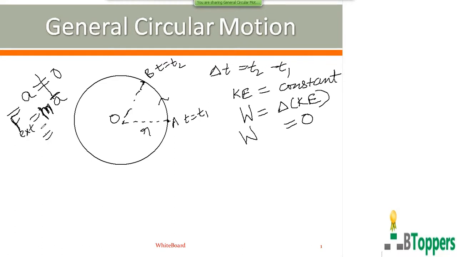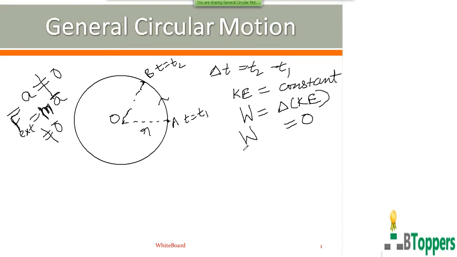So here resultant external force on the particle is not zero. Again I am telling you our discussion is confined at present to uniform circular motion. So resultant external force on the particle is not zero. But work done by the resultant external force is zero.